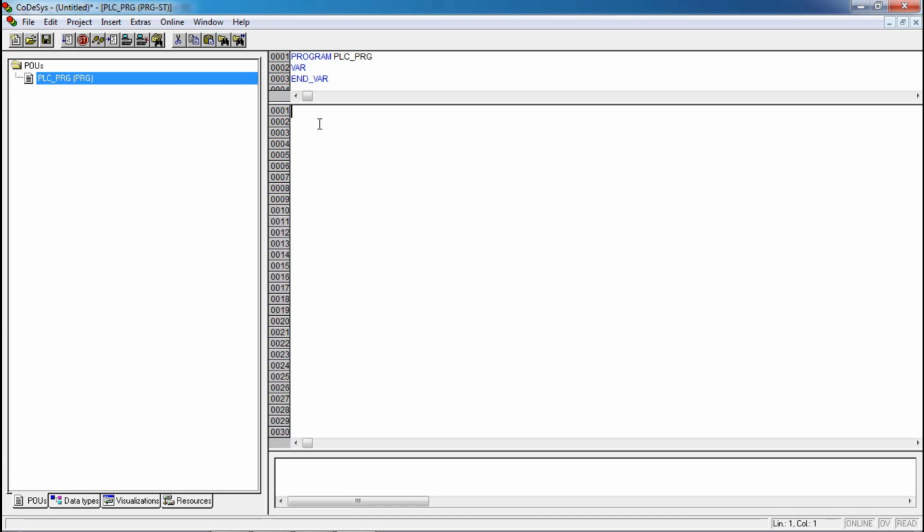Let's start the coding for the problem statement. You must be familiar with the control statements if you know a little bit about computer programming languages like C or C++. Let's start.